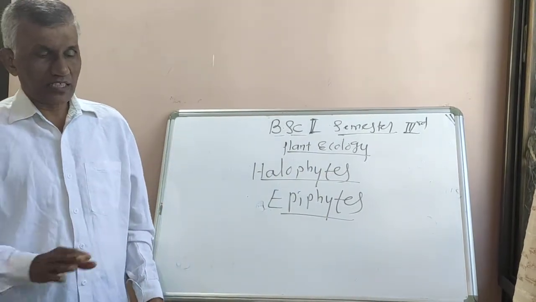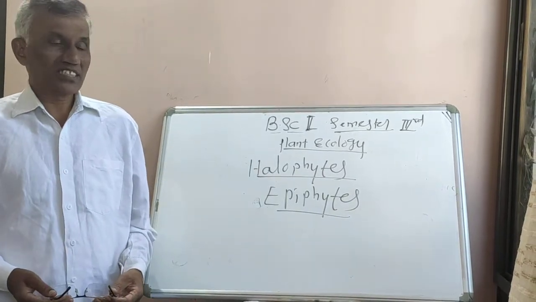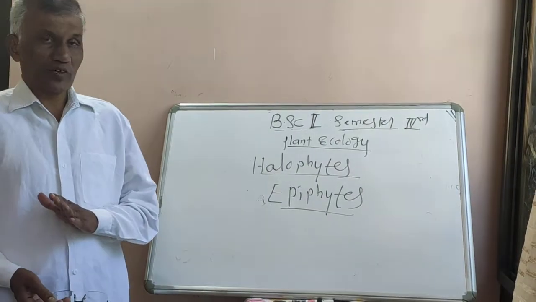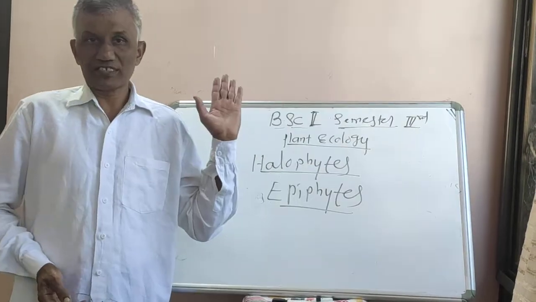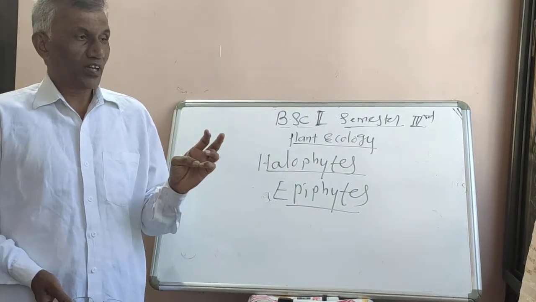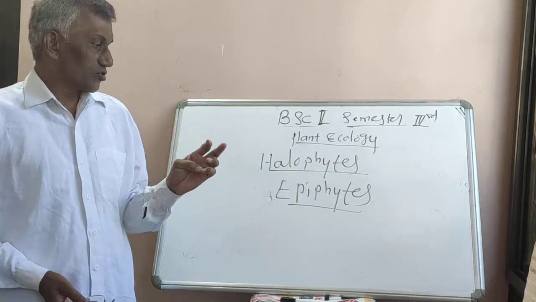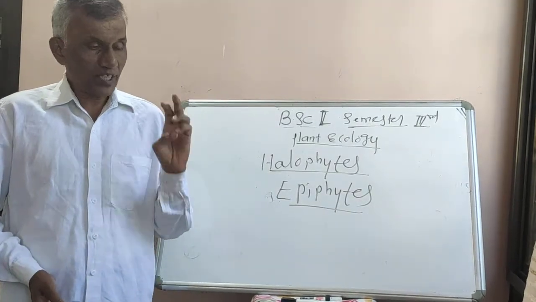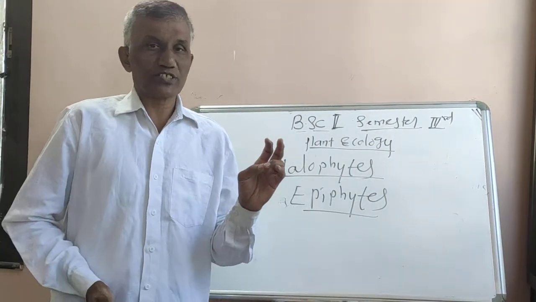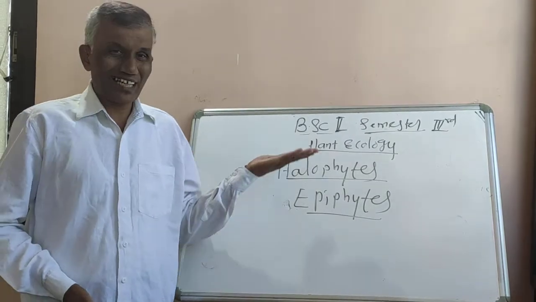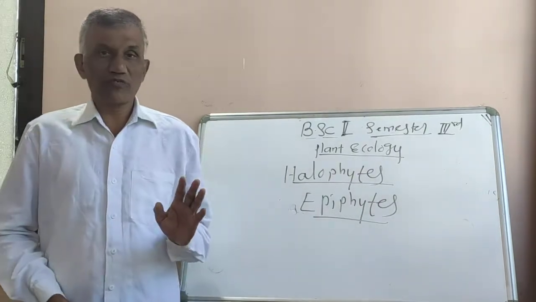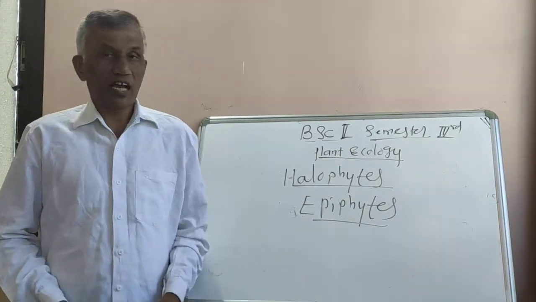So while there is a slight difference, when compared to xerophytic characteristics of xerophytic plants and halophytic plants, that is root, stem and leaves transverse sectional. In examination, when there is a 20 marks question, at that time I have to write morphological adaptation as well as anatomical adaptation. In anatomical adaptation you have to describe the TS of root, TS of stem and TS of leaf. So this is regarding the halophytes.